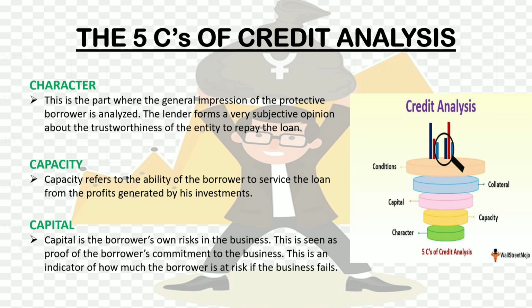Third is capital. Capital is the borrower's own stake in the business. This is seen as the proof of the borrower's commitment to the business. This is an indicator of how much the borrower is at risk if the business fails.